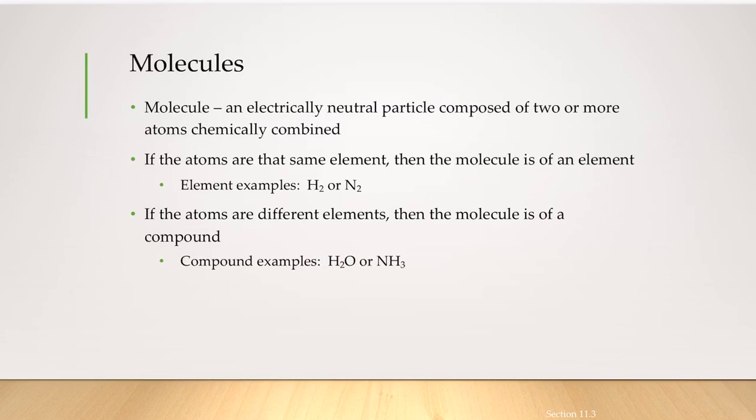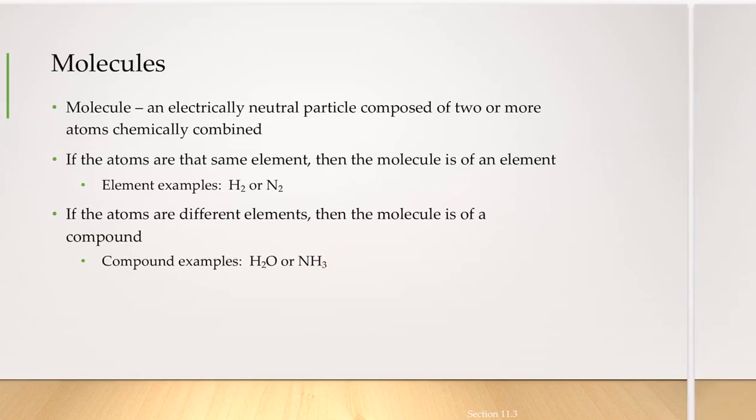In a water molecule, every oxygen has two hydrogens. They are actually different elements. Hydrogen is a different element than oxygen, so it has to be called a compound. Similarly, if you take ammonia, for every nitrogen, there are three hydrogens. Obviously, the nitrogen atom is different from the hydrogen atom. So these are called compounds.